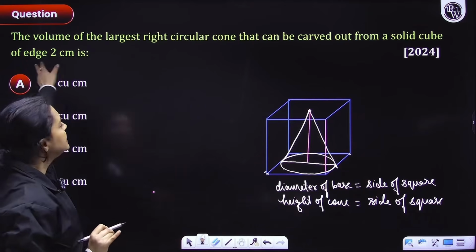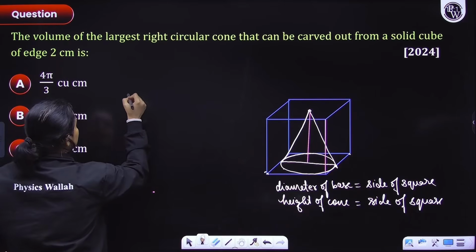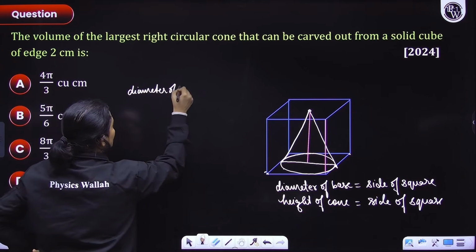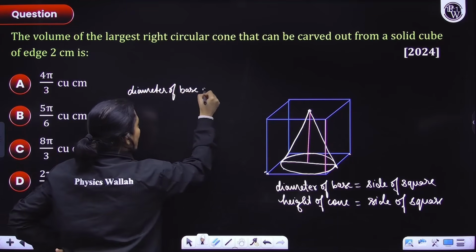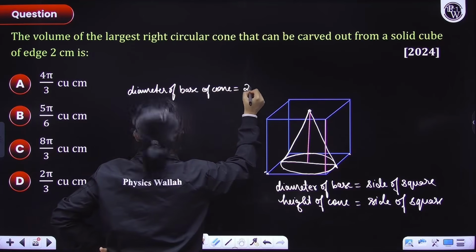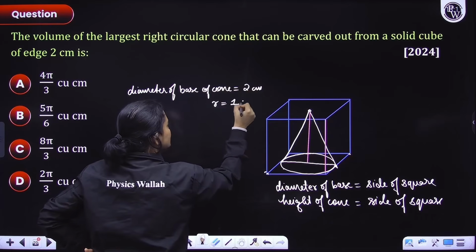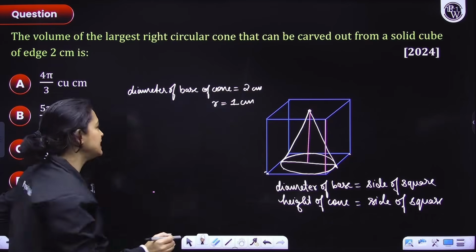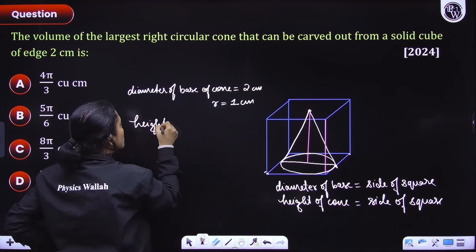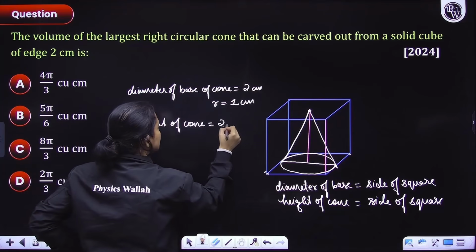Now, the edge, the side of the square, is given as 2 centimeters. So the diameter of the base of the cone is equal to the side length, which is 2 centimeters. From here, the radius would be 1 centimeter for the cone. Next, the height of the cone would be equal to the side length of the cube, which is 2 centimeters.